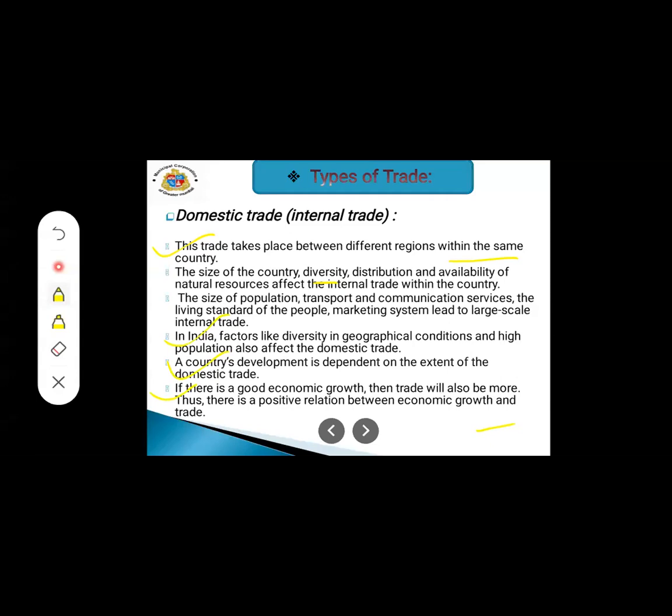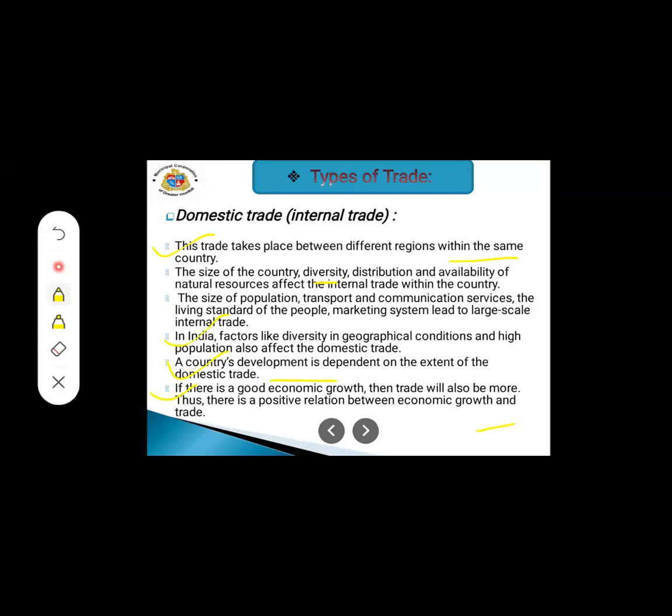So here, what they have said is, when the trading is done from one region to another, the country's development is totally dependent on the domestic trade. Here, the country's development can also be seen. If good trading is done from one region to another, you can say there is a positive relation between economic growth and trade.